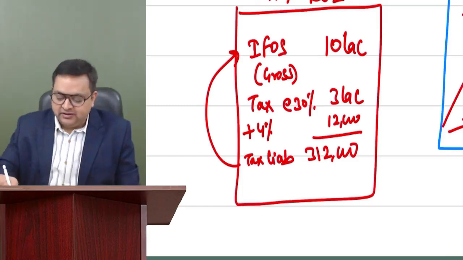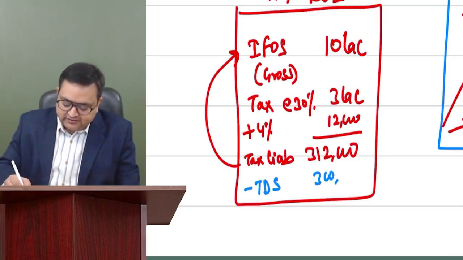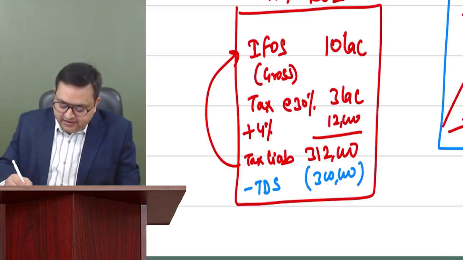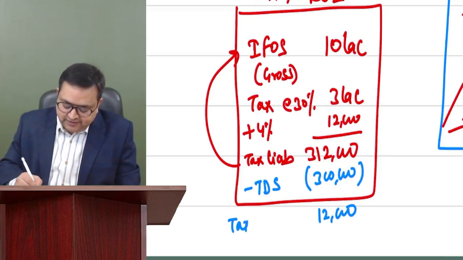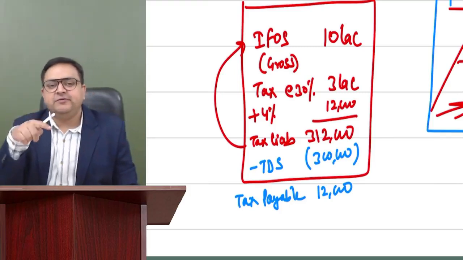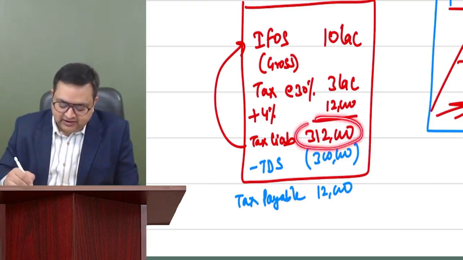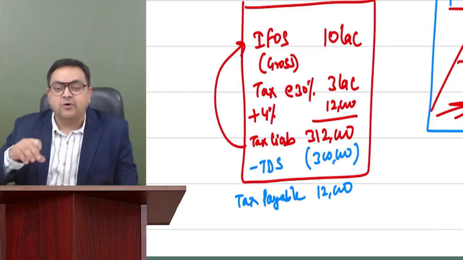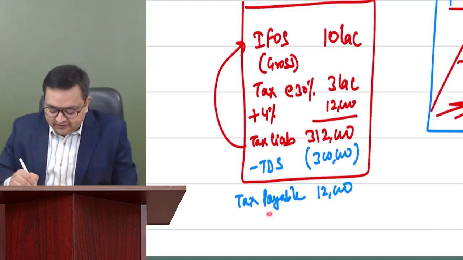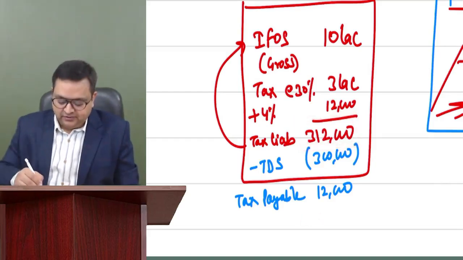And then he will show that, sir, out of this 3,12,000, my TDS of 3 lakh rupees has already been deducted by Sony Entertainment Television. So I will be paying 12,000 rupees. This is called tax payable. This is what I was telling you when I started this class. There is a difference between tax liability and tax payable. Tax liability is the total tax computed on your income. Now how much do you have to pay? You deduct TDS, TCS, advance tax, and your tax payable is 12,000. So your tax liability is 3,12,000, but your tax payable is 12,000. This we all know.